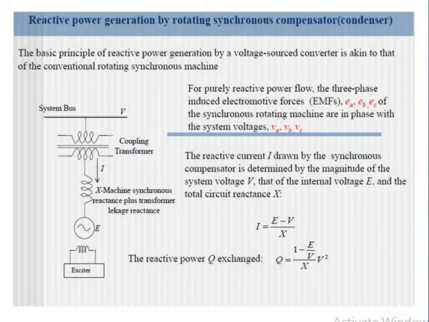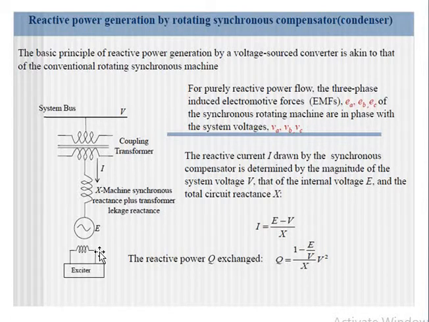Now, next we can move into the reactive power generation by the synchronous compensators. As I have told before, these synchronous compensators, that is the static synchronous compensator or STATCOM, or switching converter compensators, are similar to the insertion of a rotating synchronous machine with the transmission line.